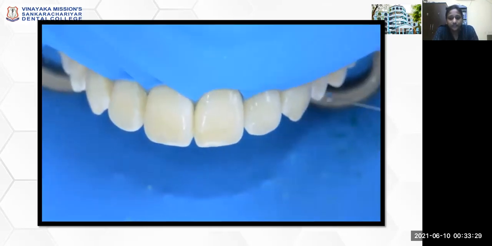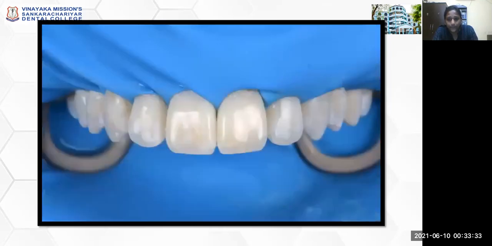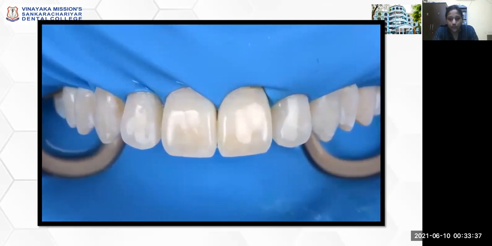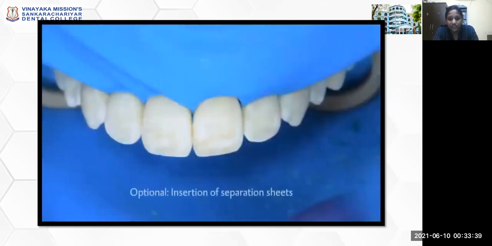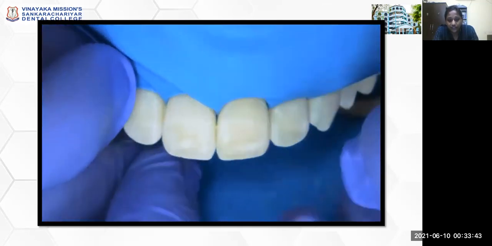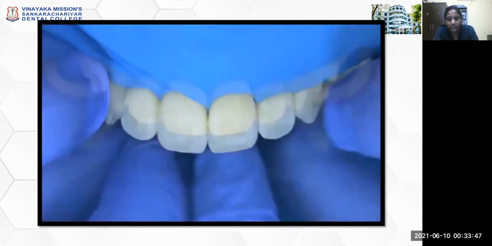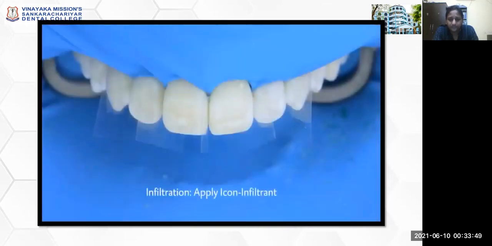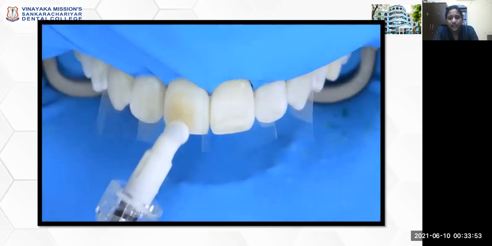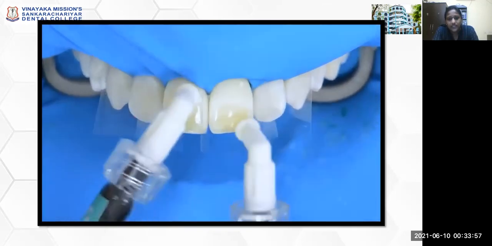And then again check with ethyl alcohol. And now you can see a good masking of the white spots. So after this, they are going to proceed with the resin infiltration procedure. Before that, they are applying the mylar strip to prevent the infiltrant getting into the proximal spaces.